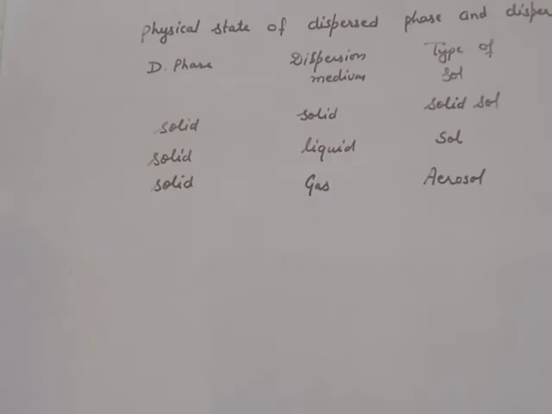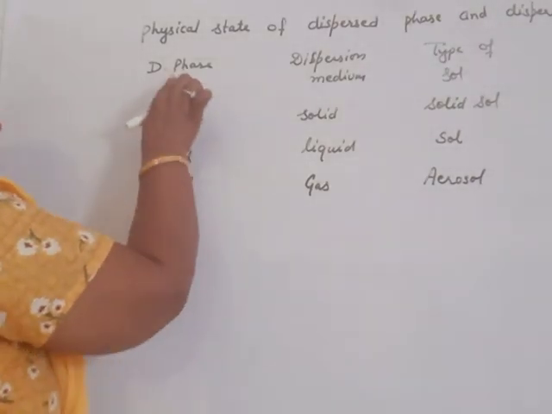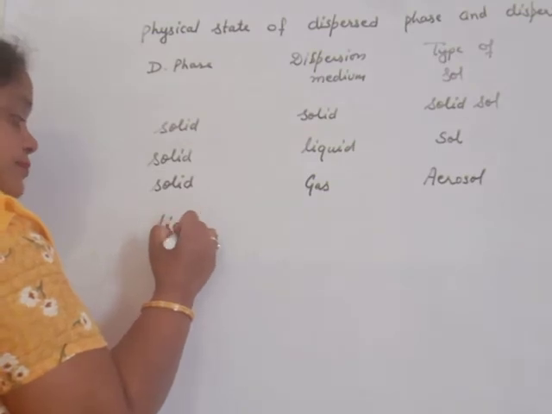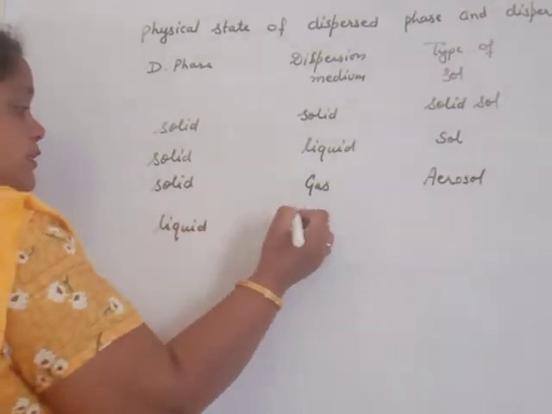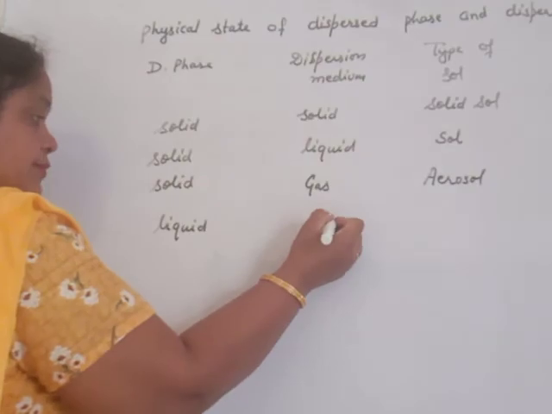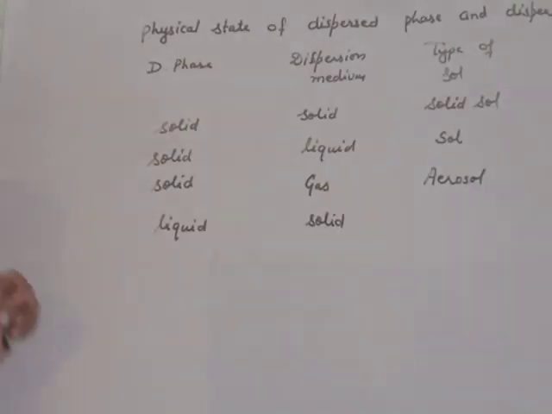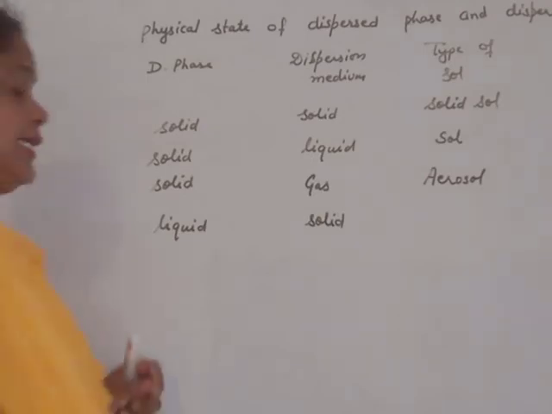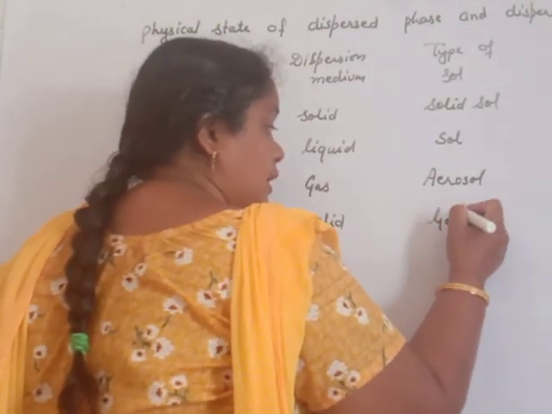Next, dispersed phase is liquid, dispersion medium is solid. That is known as gel.